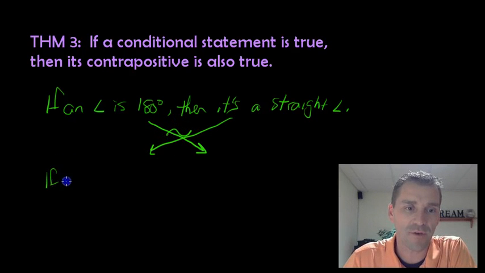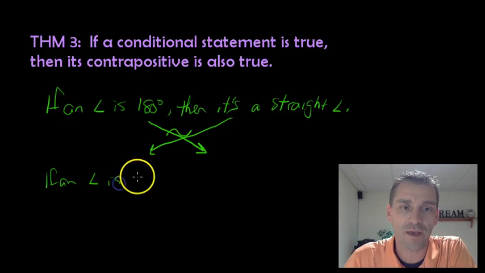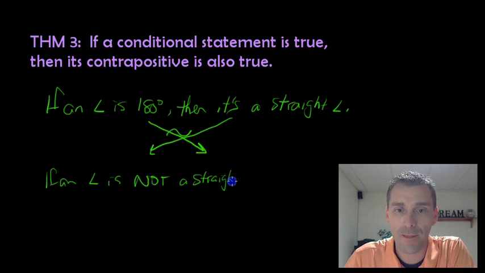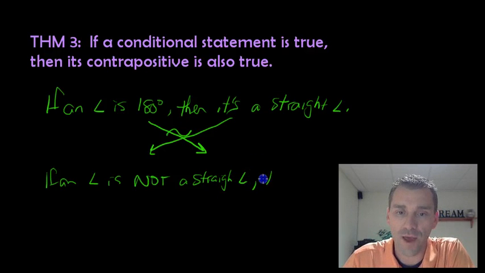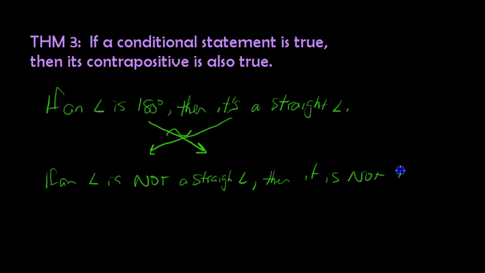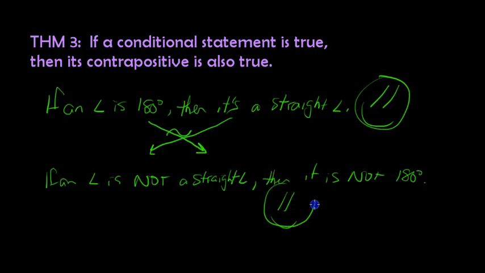So that means if an angle is not a straight angle, then it is not 180 degrees. Is that a true statement? If an angle is not a straight angle, then it's not 180 degrees. Both of these, absolutely 100% the truth. And it always happens that way. Always does.